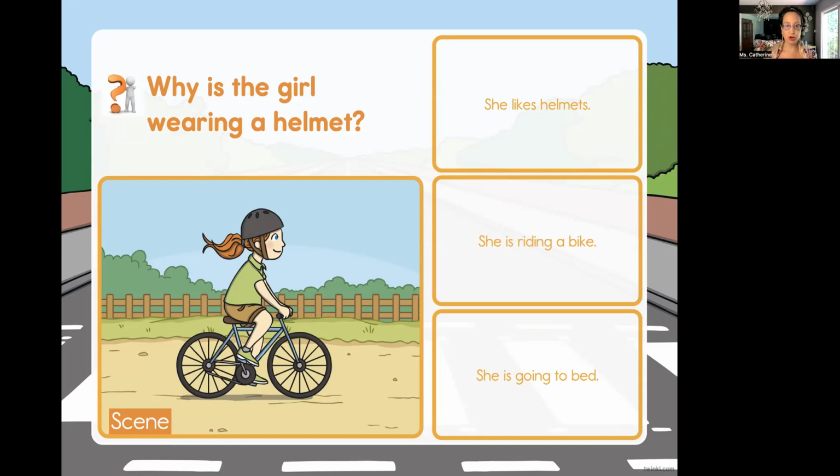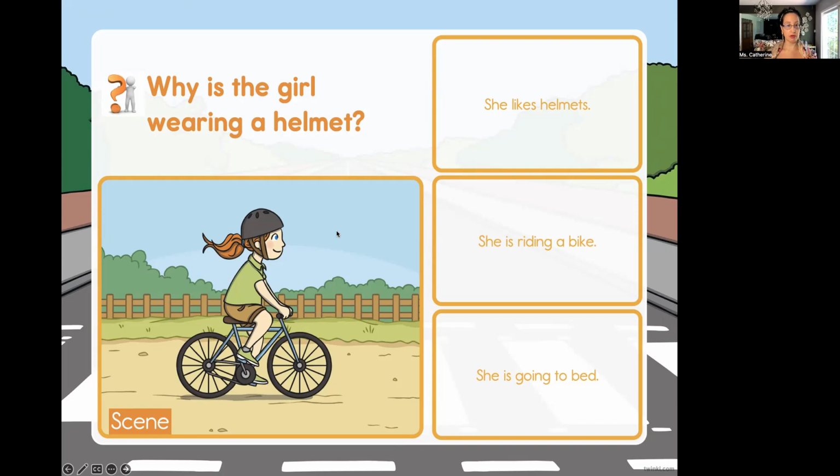Well, we know the girl is wearing a helmet. We see that maybe she's on a dirt road. She could be on a dirt road. There's a fence. There's some grass and maybe some trees or bushes. Is it daytime or is it nighttime? It's daytime. Why?